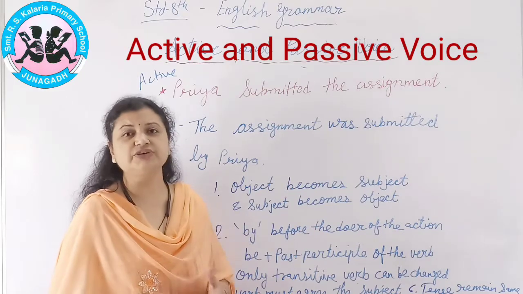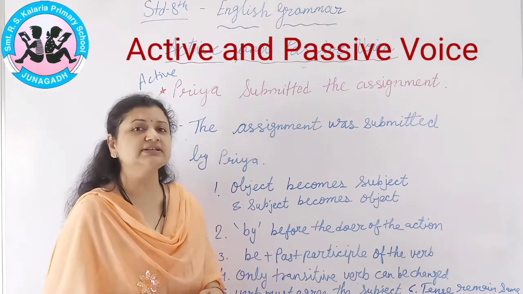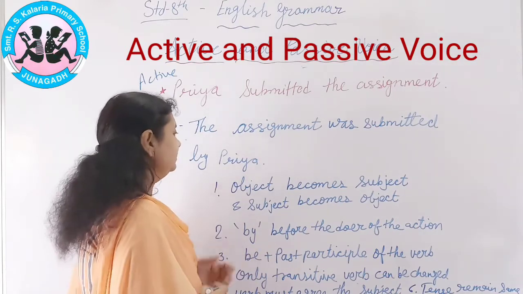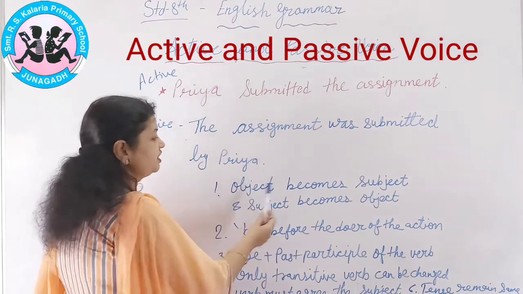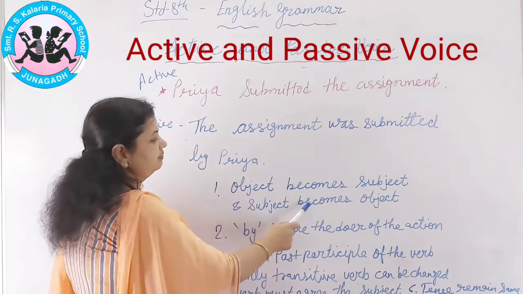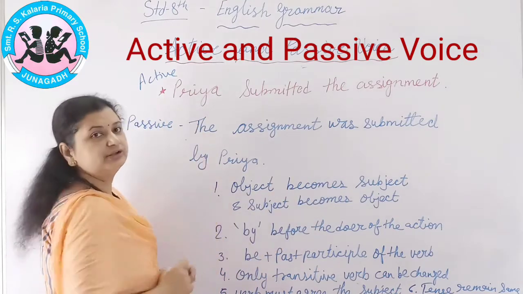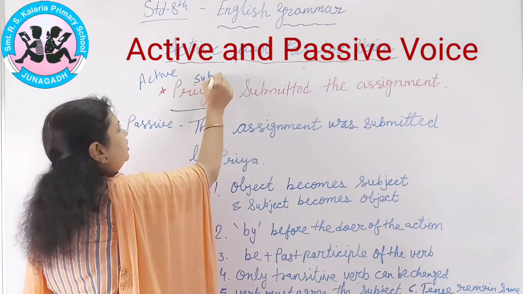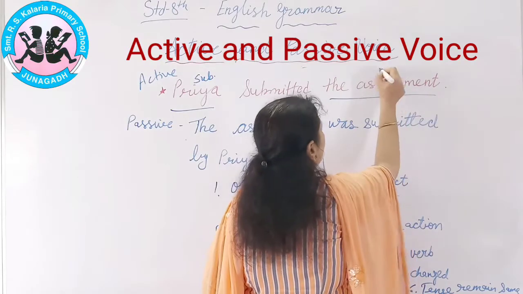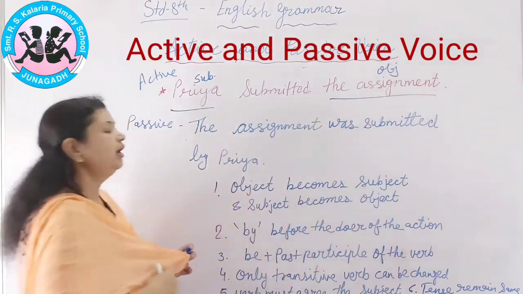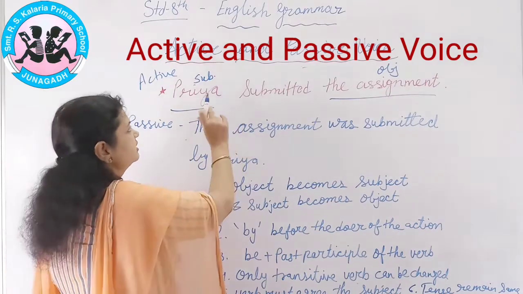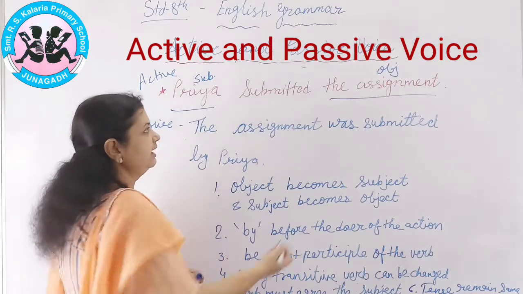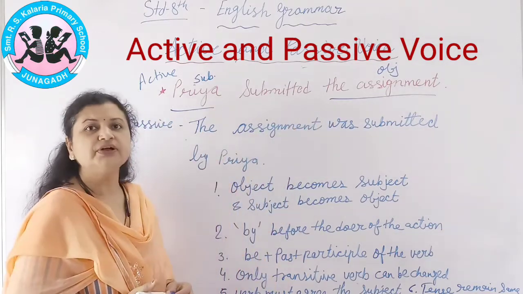There are some rules which we have to follow while changing a sentence from active to passive. Very first, we will look at it. The first rule is that the object becomes the subject and the subject becomes the object. In this example Priya is the subject of the sentence and this is the object. Now the subject is in its place, but when I change it into passive, the object will come in the place of the subject.